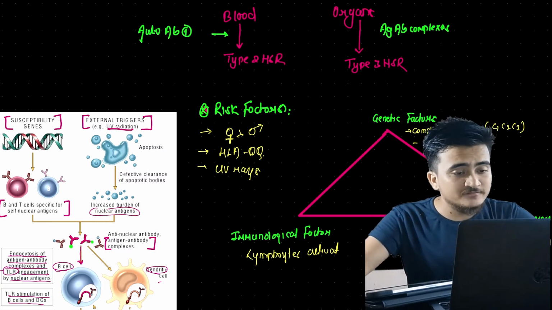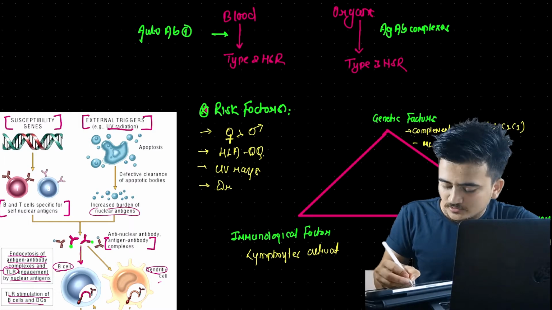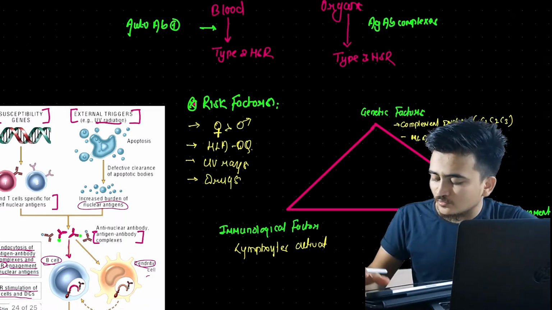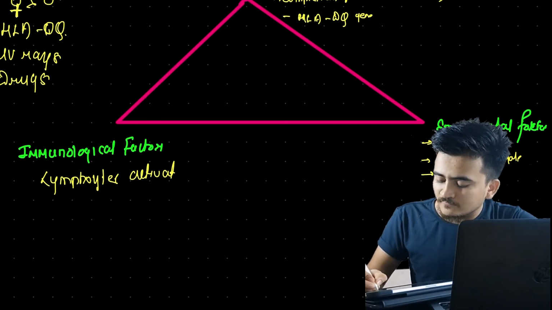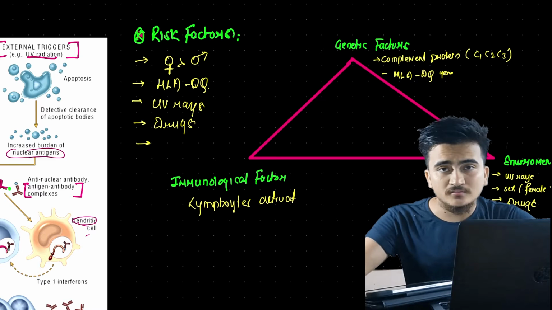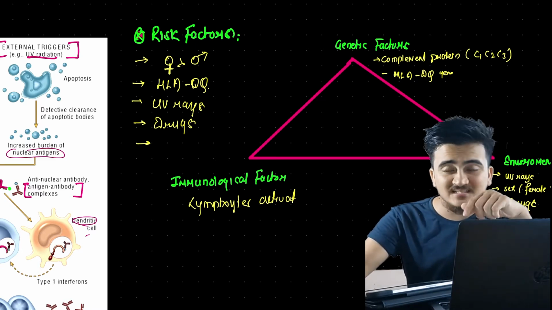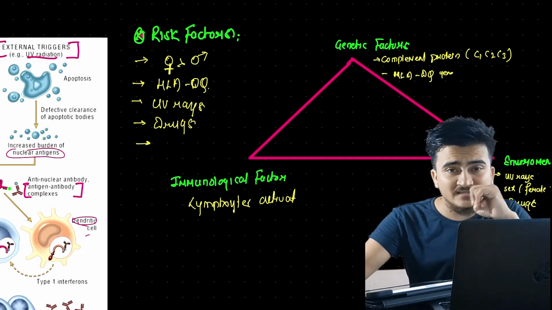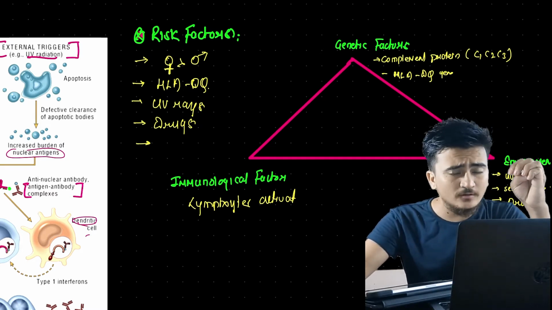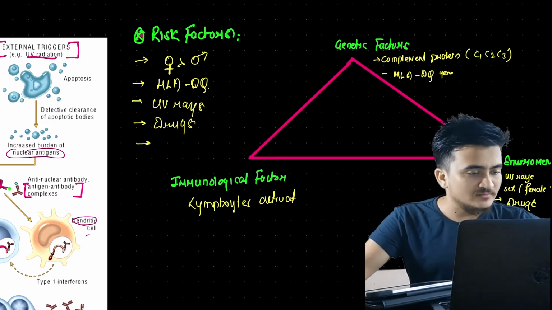And talking about after UV rays, we are going to mention drugs, and these drugs are also under the environmental factor. Now talking about drugs, we have already talked that there are various drugs. Through the acronym we have learned SHIP: sulfonamide, hydralazine, and there are several other drugs that enhance the risk factor for SLE.